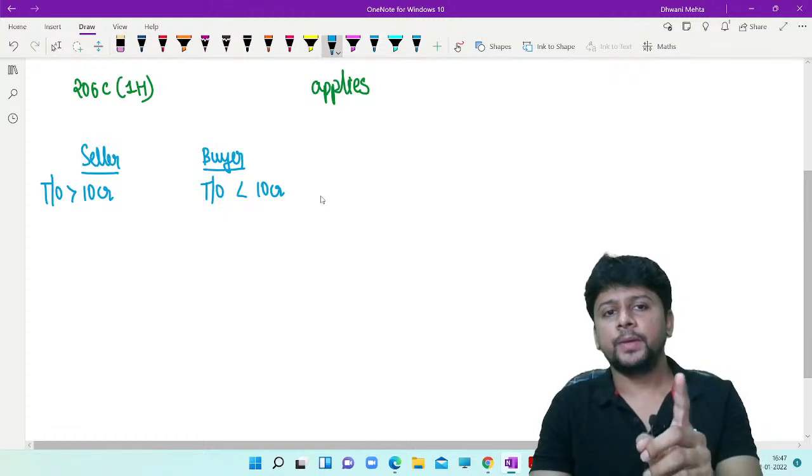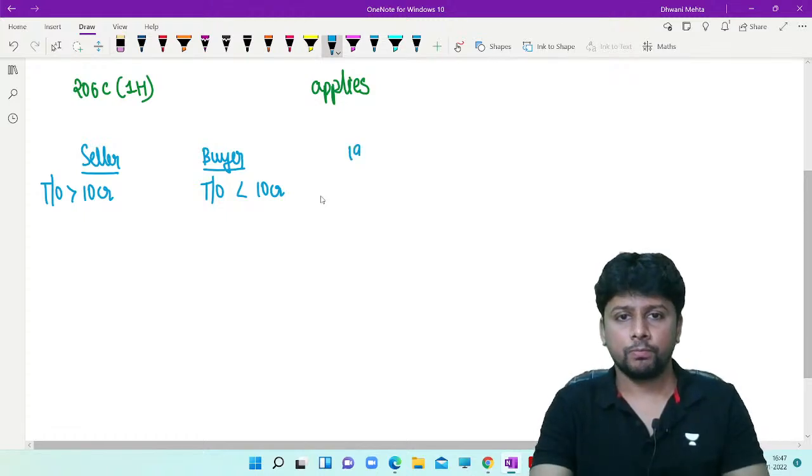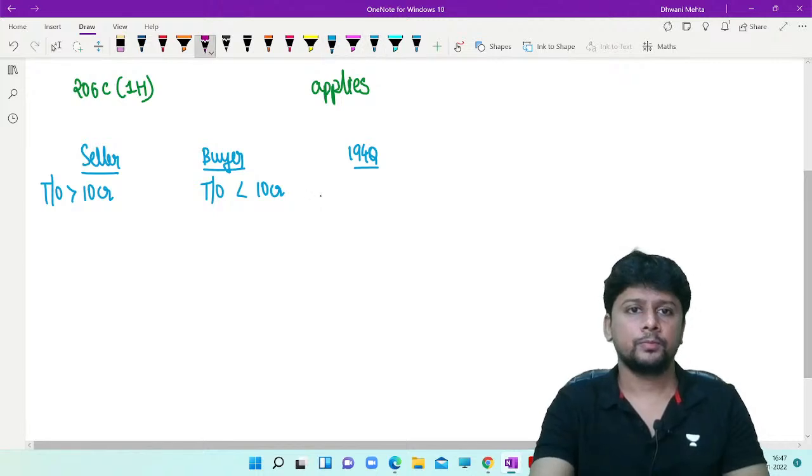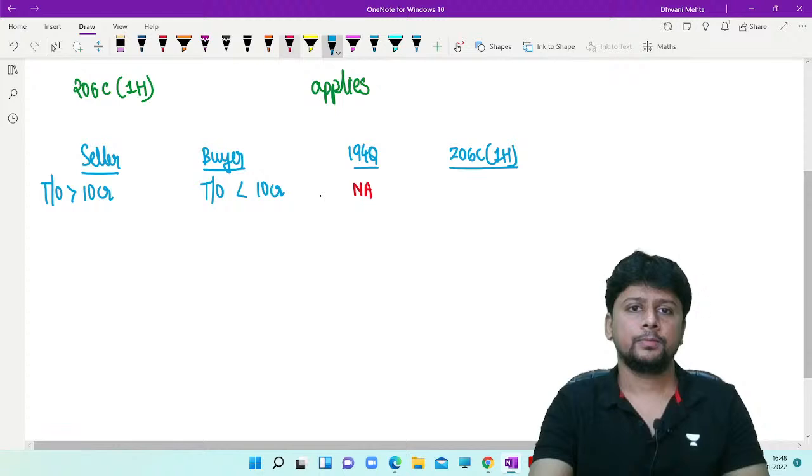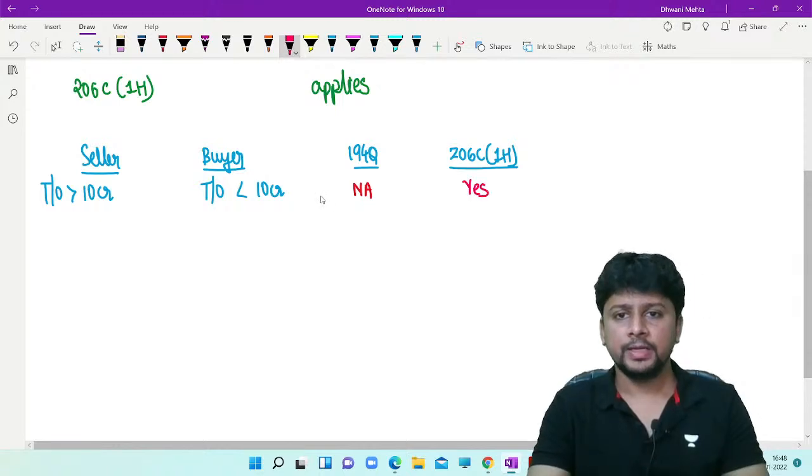Now, if the turnover of the buyer is below 10 crores, 194Q is not applicable, but 206C 1H yes will apply.